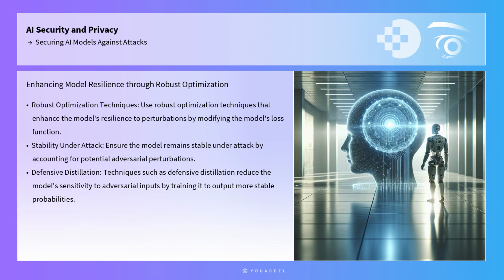Another approach is to use robust optimization techniques that enhance the model's resilience to perturbations. This involves modifying the model's loss function to account for potential adversarial perturbations, thus ensuring that the model remains stable under attack. Techniques such as defensive distillation, which reduces the model's sensitivity to adversarial inputs by training it to output more stable probabilities, have also proven effective.